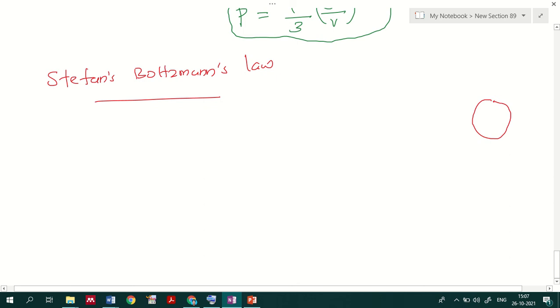In that situation, we consider the net rate of particles flowing through a particular unit area, the particles which are coming out of this black body cavity.